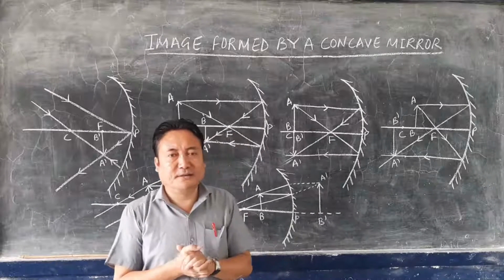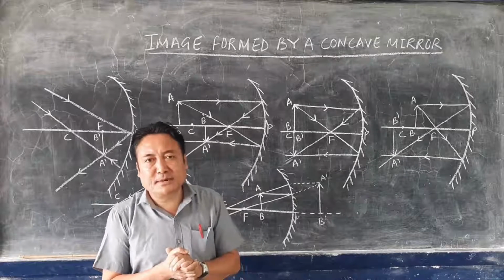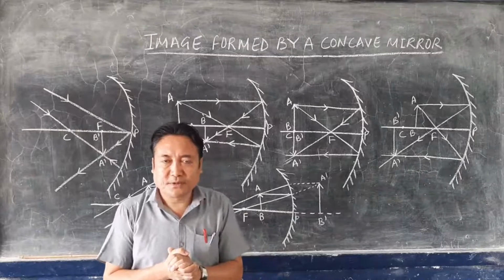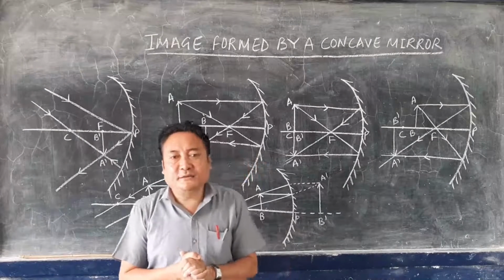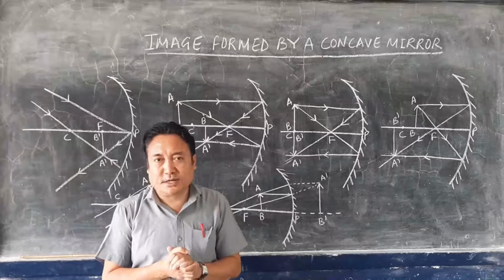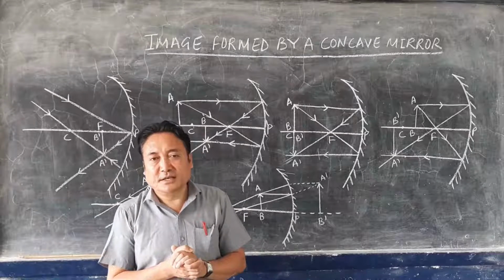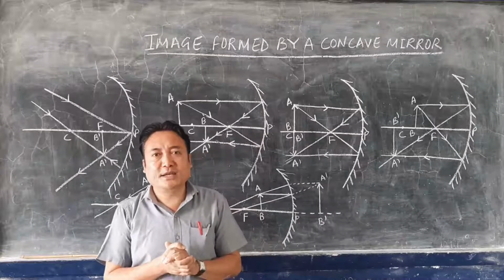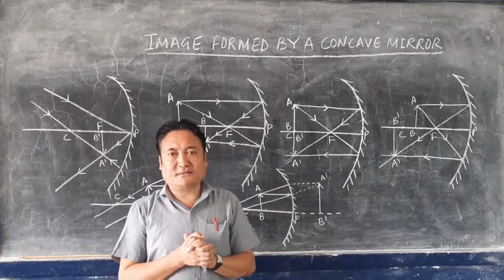In case of a concave mirror, a ray of light parallel to the principal axis passes through the focus after reflection. That is the first point. Second, a ray of light passing through the center of curvature retraces its path after reflection. That means there will be no deviation, no change in the path of light.